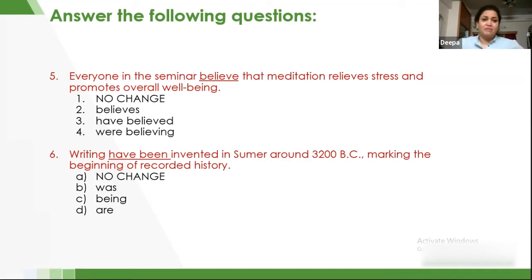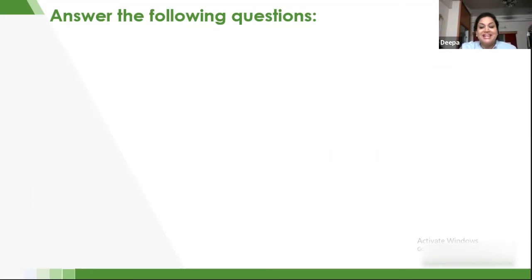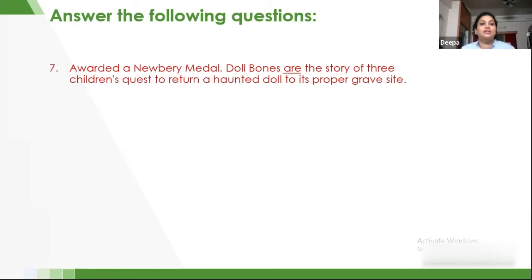Being, writing being invented, no. Are, no. So therefore, B is the right answer, where we say writing was invented in Sumer around 3200 BC, marking the beginning of recorded history. So writing might seem plural, but it is not because it is uncountable. So I have to use a singular verb, and we are using was. Let's go to the next question.